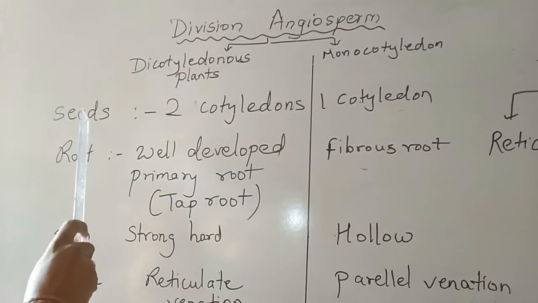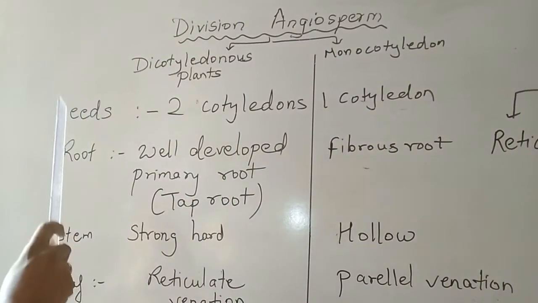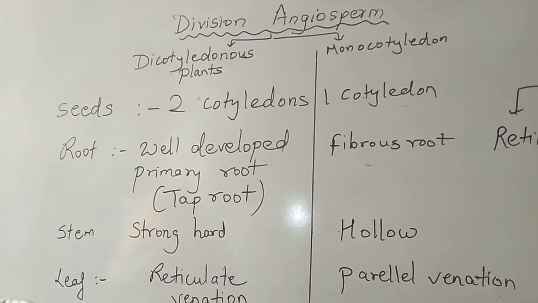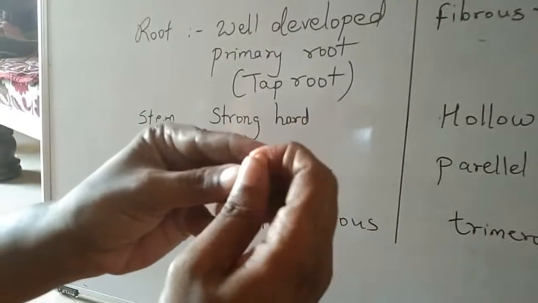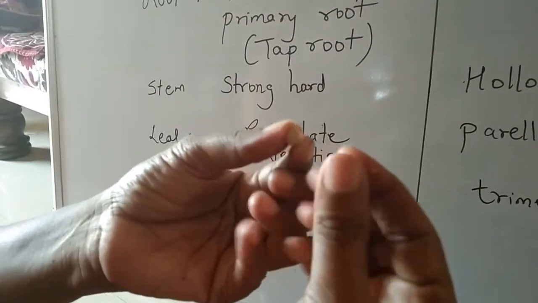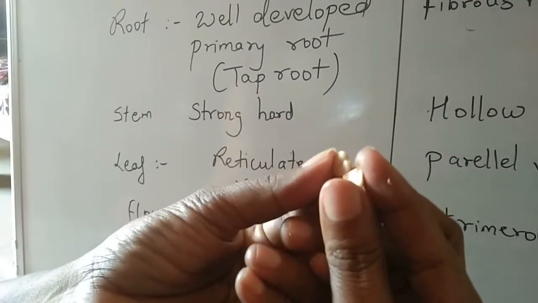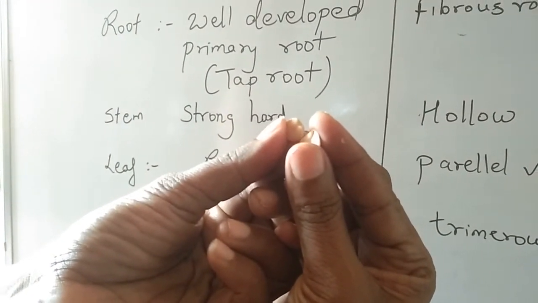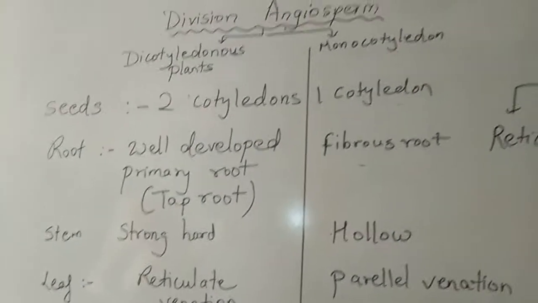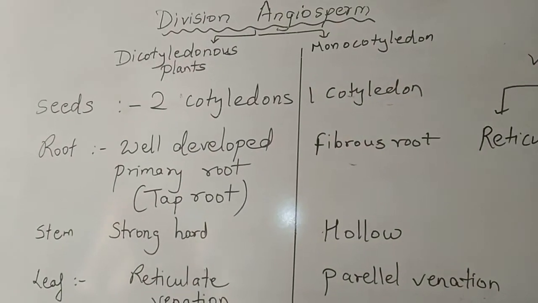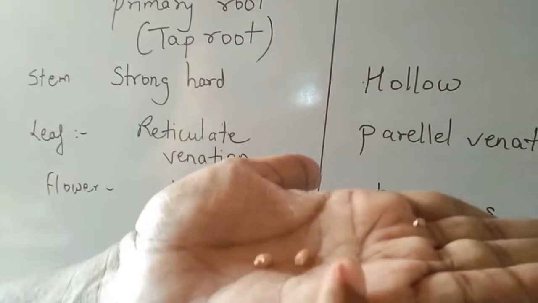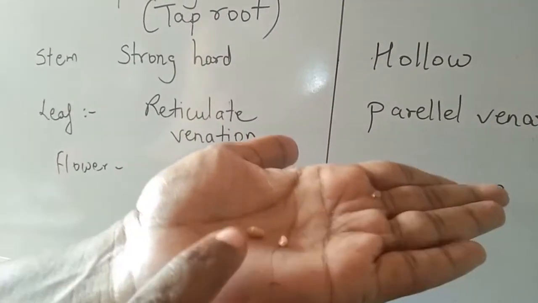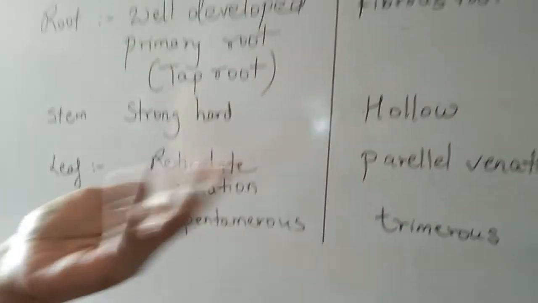Now we are going to study some specific characteristics. First one is called seeds. If you observe the groundnut, if I apply certain pressure, then this groundnut seed is broken into two parts. These two parts will be called a dicotyledon. Then if you observe the wheat grain, if I apply pressure, it will not break. That means it is having a single cotyledon.